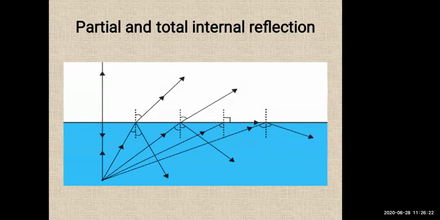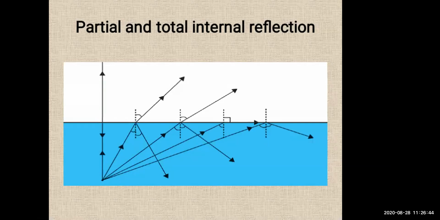We can determine the value of the critical angle by using the formula N12 equal to sin I divided by sin R. For total internal reflection, I is the critical angle, and R is nothing but 90 degree.